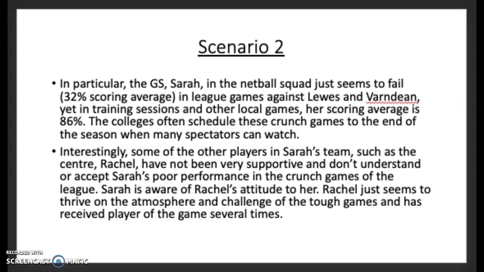Another stressor for Sarah is that the college often schedules the crunch games closer to the end of the season, so that a larger number of spectators come to watch. This may increase the level of stress and anxiety in Sarah even more, due to the rising pressure and more stressors. Having more spectators watch Sarah may cause her to feel more uncomfortable and her anxiety and stress level to rise.